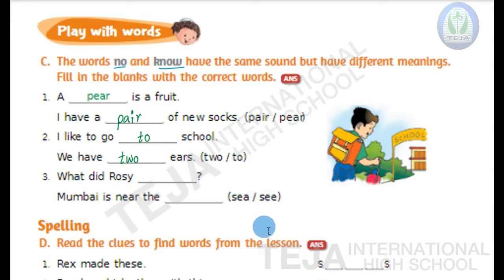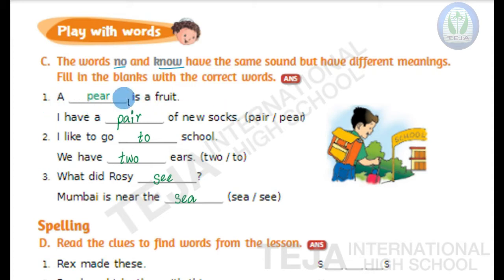So what is the suitable word here, children? What did Rosie see? Whereas the second one is, Mumbai is near the sea. Okay.